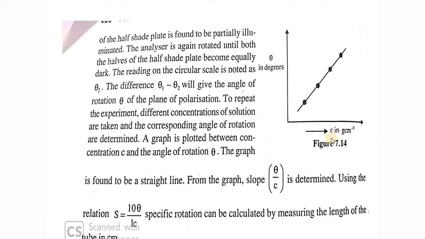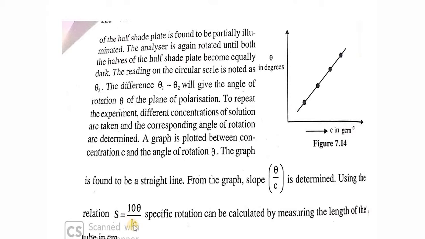For each of these concentrations, we find the angle of rotation, and normally you'll get a linear trend. We draw the graph, and from this graph you obtain the slope, which is d theta by dc. This d theta by dc from the graph gets substituted here, multiplied by 10 and divided